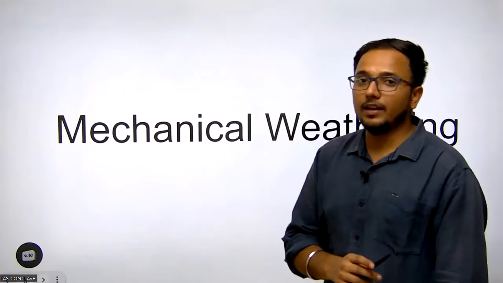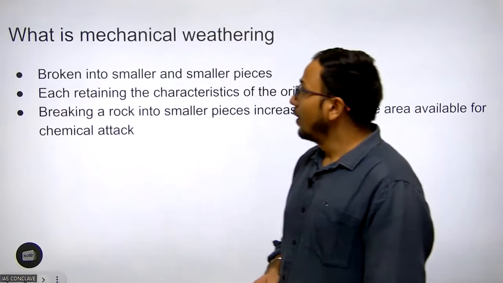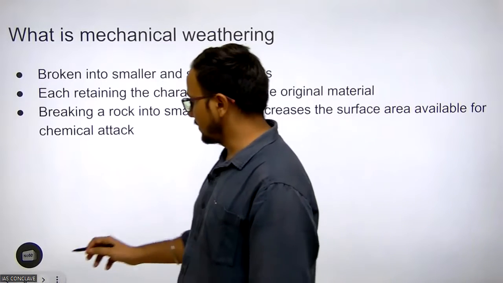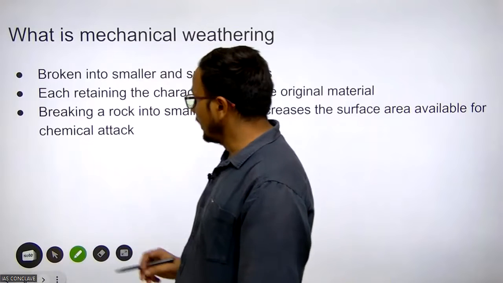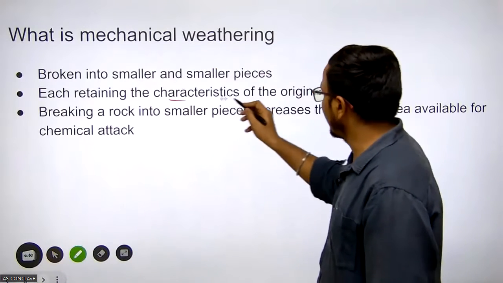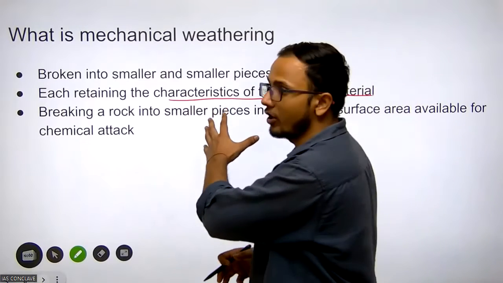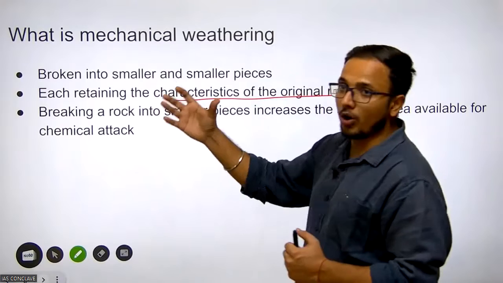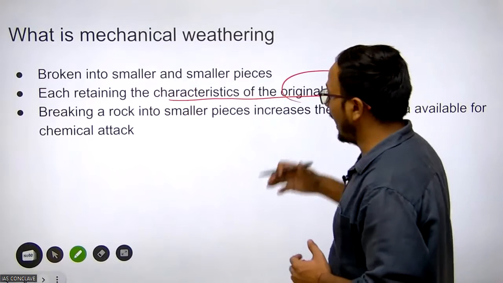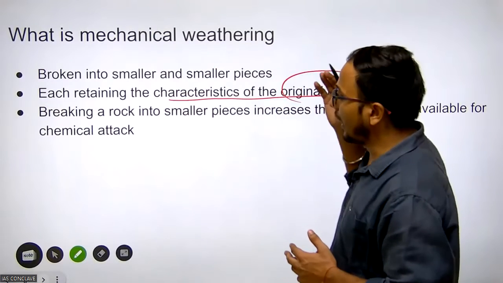Now look at mechanical weathering. What is mechanical weathering? Rock is broken into smaller and smaller pieces, and each smaller piece retains the characteristics of the original material. This type of physical disintegration, we call mechanical weathering.